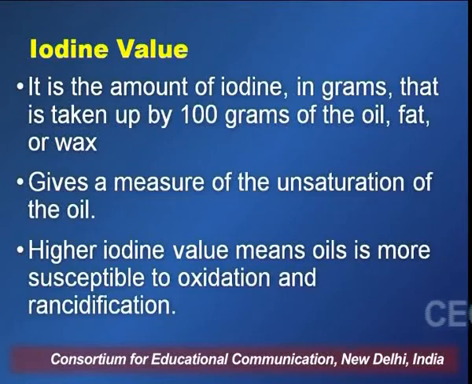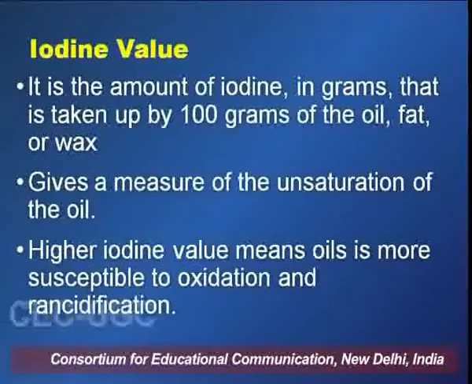Now, the next parameter is iodine value, and it is the amount of iodine in grams that is taken up by 100 gram of the oil, fat, or wax. It gives a measure of the unsaturation present in the oil.